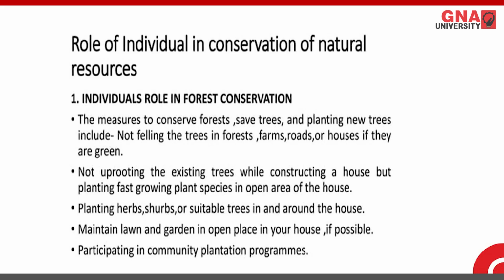Second task that we can do: not uprooting the existing trees while constructing a house, but planting fast-growing plant species in the open area of the house. If we plant such saplings, which are very fast growing, we can cover the area with green trees. Planting herbs, shrubs, and suitable trees around the house is one of the green initiatives that you can choose wisely, and it can be decorative as well.